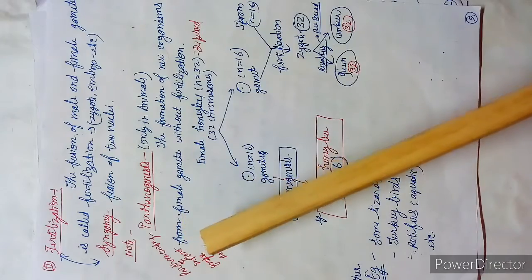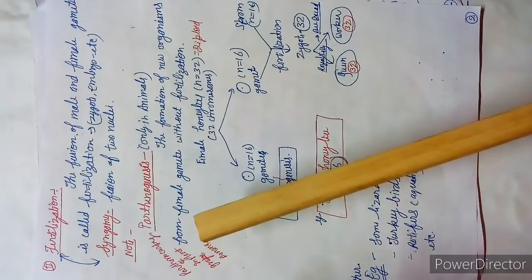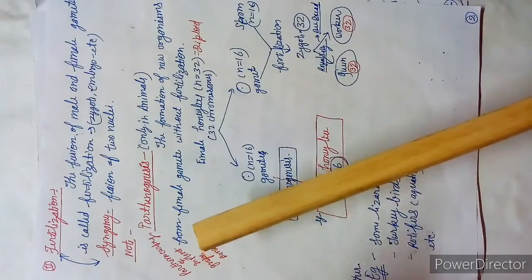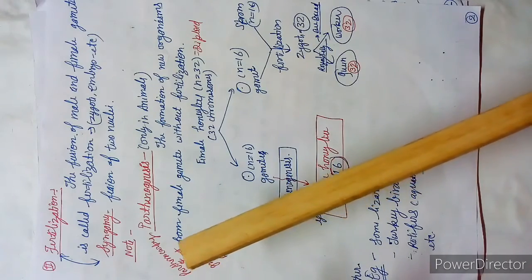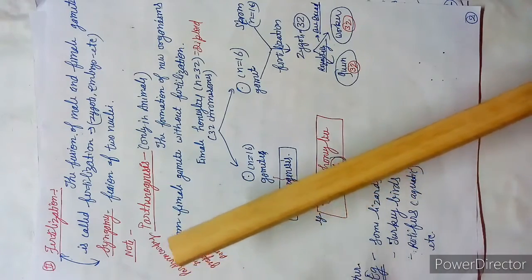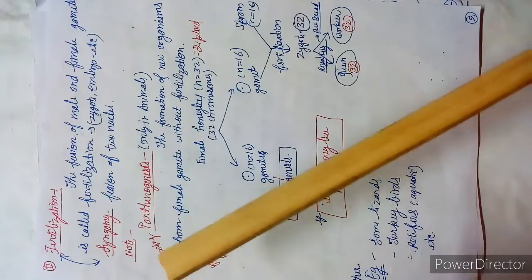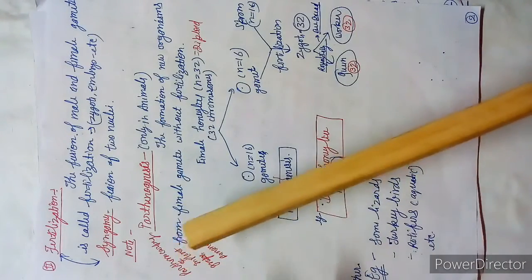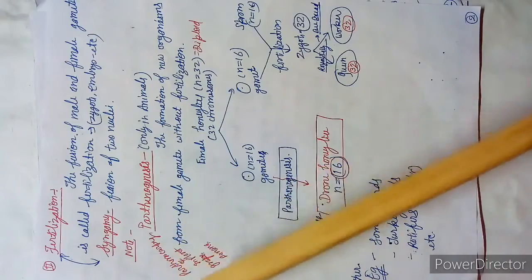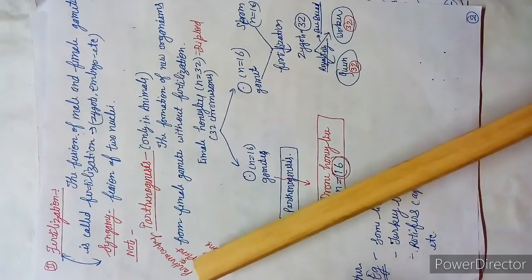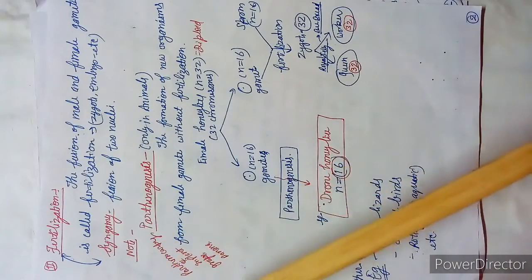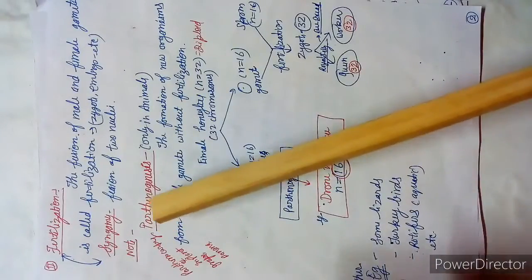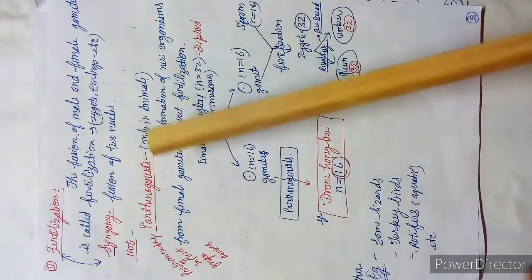Sorry, not the female gamete, it is the ovary. When the ovary changes directly into fruit before fertilization, what is it called? Parthenocarpy. But there is parthenogenesis, okay, that is the case of animals.